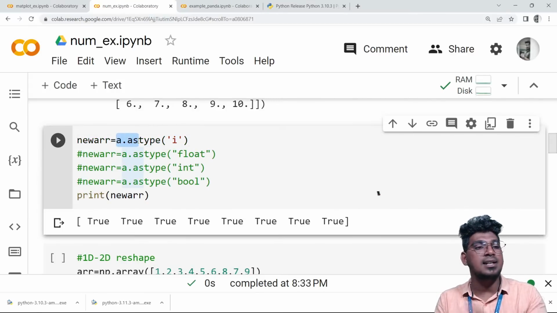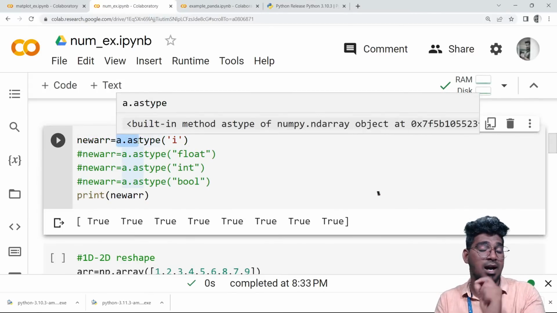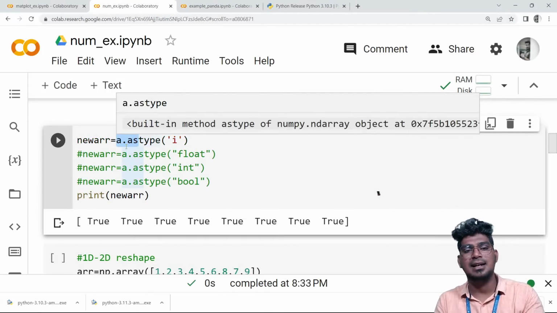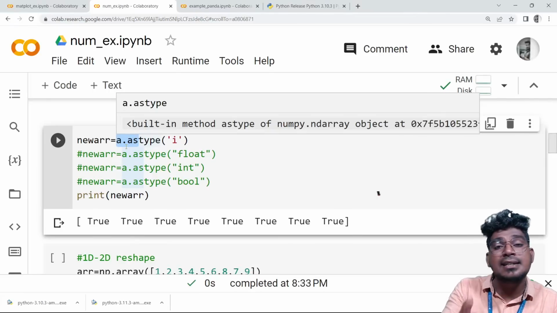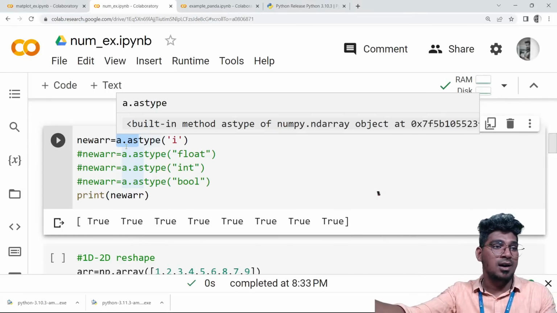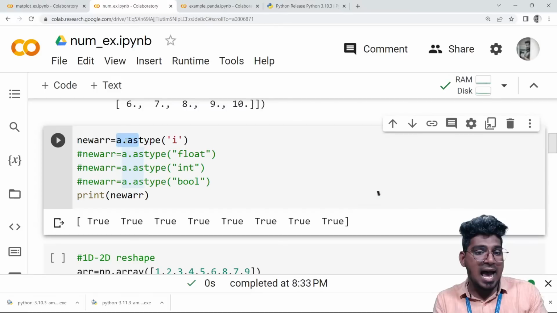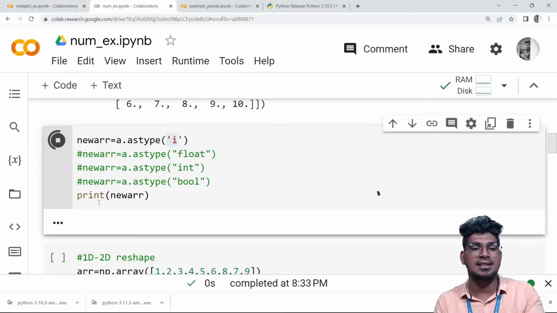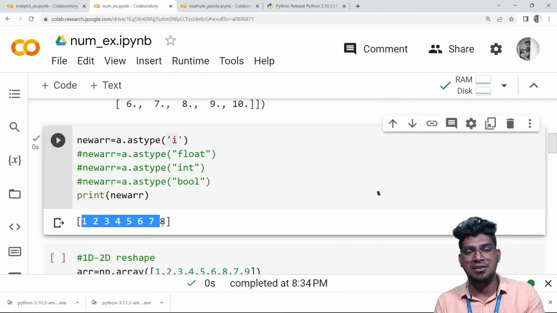For an example, I created one particular array here. For example, A is equal to one particular array. I want to change the items into one particular data type, in the sense of astype. That is nothing but integer. It is going to be displayed like that. For example, you can see it here. It will be displayed 1 2 3 4 like this.